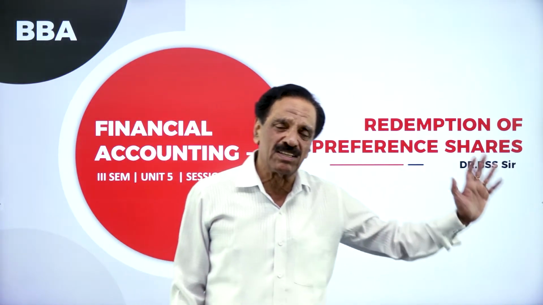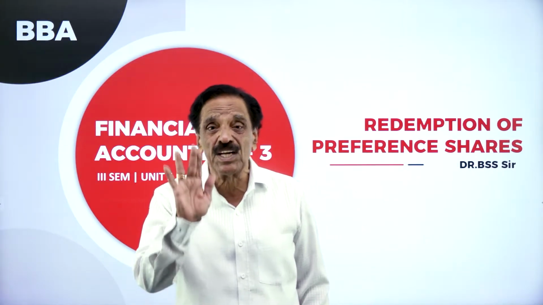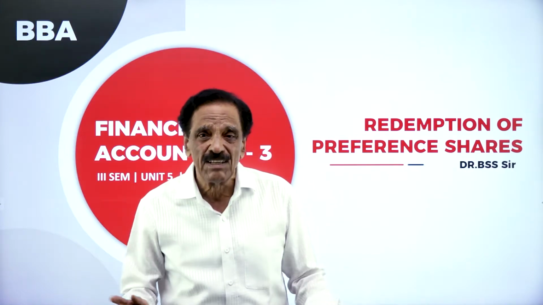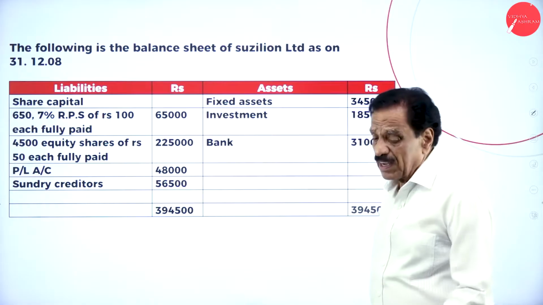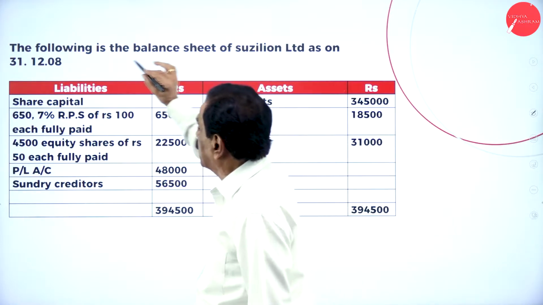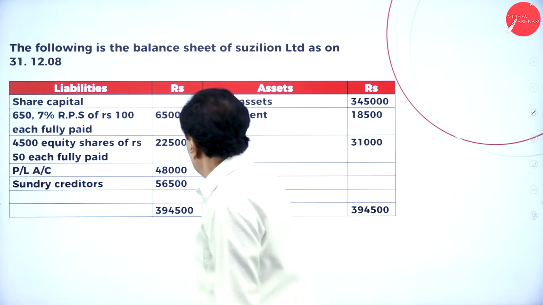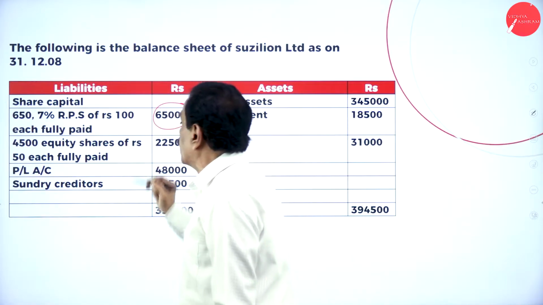So we already did this in the last class. I told you about the redemption: only preference share will be redeemed, not the equity share. We'll go to a problem now. The following is the balance sheet of Switzerland Limited as on 31st December 2008. So your preference share capital is 65,000, which we are going to redeem.